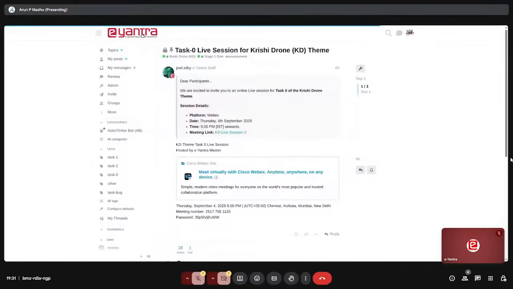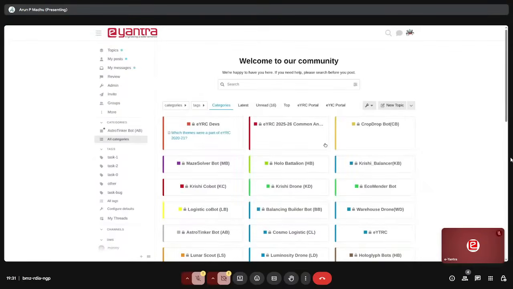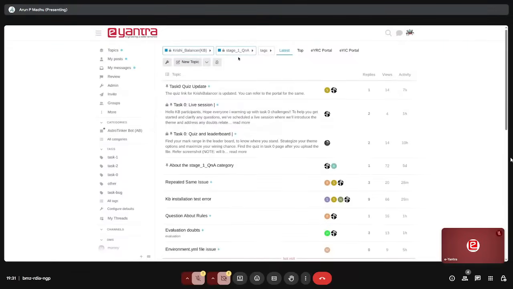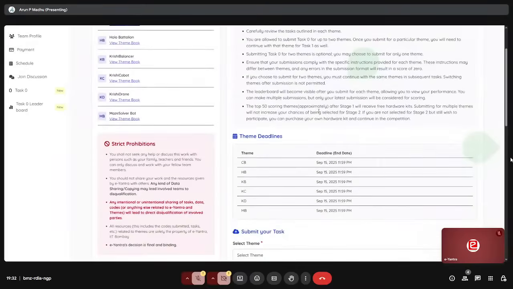Once you have joined the discussion forum, it will look something like this. Go to each of the themes, and whichever theme you want to ask the query for, go to stage 1 Q&A, and there you can see all the queries, and if you want, create a new topic. I'm repeating this so that for all your queries, you can ask there: how to do the submission, which theme I should refer to, or if you are doing a submission and it is showing some error.